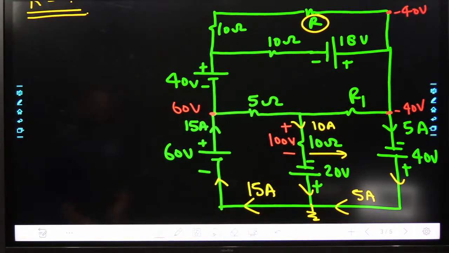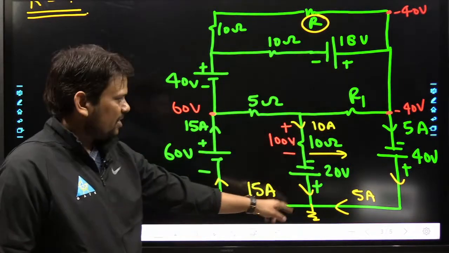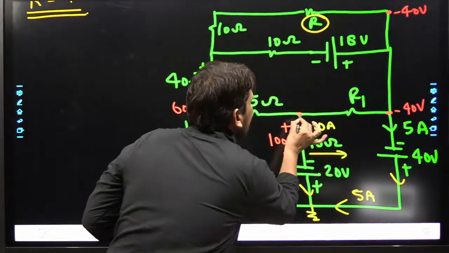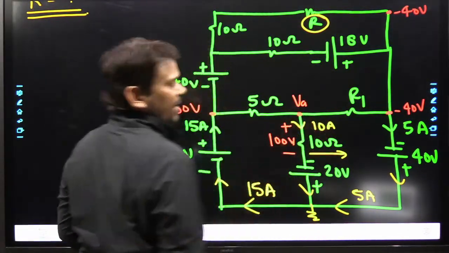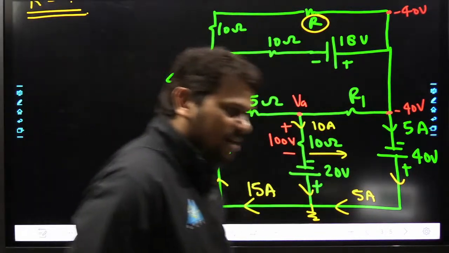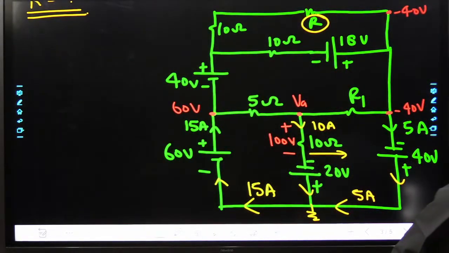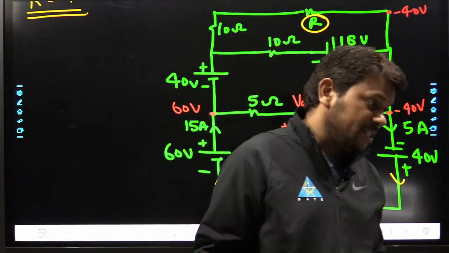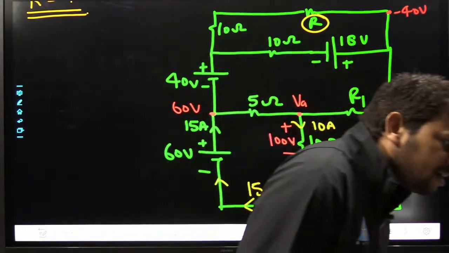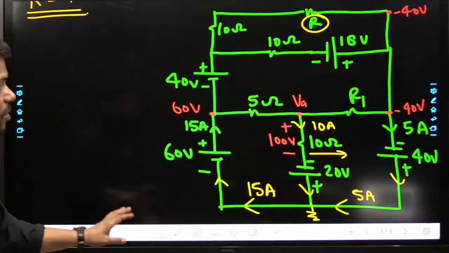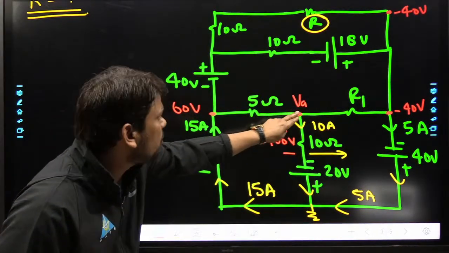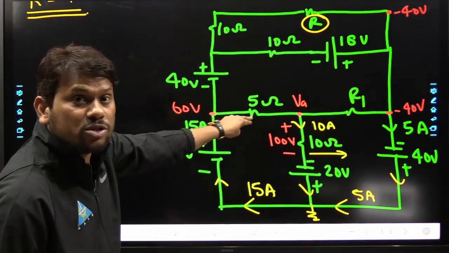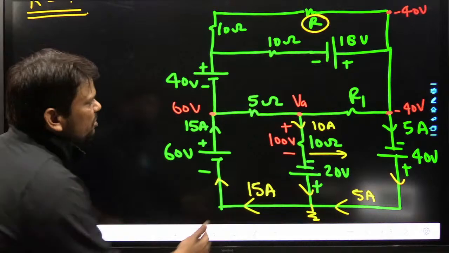See, next thing, my dear friend. How much current here? 10. Here voltage 20, here voltage 100. Can you tell me the voltage at this node? I want to write some VA. Please start your job. I'm not sure whether the current through R1 will be 0 or not. We can identify it, my dear friend. So now, can you tell me this VA voltage? Why do we require it? Because we want to calculate these currents, and to calculate these currents, we require that current also. So that's why we require this VA.